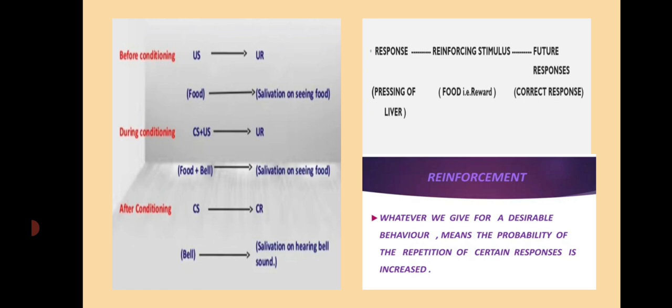Stimulus is unknown. अभी उसका कोई अस्तित्व नहीं है, जाना पहचाना नहीं है. He actually believed that organism acts first, he gets active without any desire, and after that stimulus is given as reinforcement. Skinner introduced a new term, reinforcement. What is reinforcement? Whatever we give for a desirable behavior, means the probability of the repetition of certain responses is increased. That is called reinforcement.